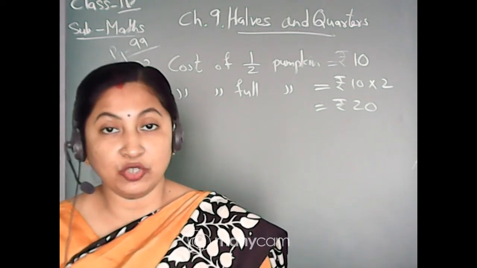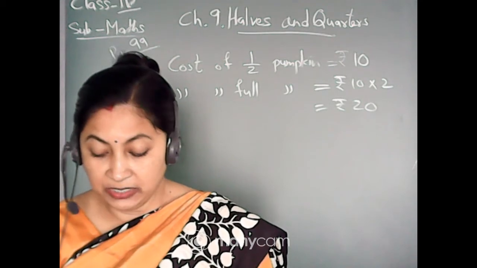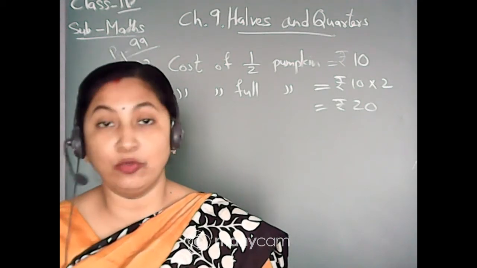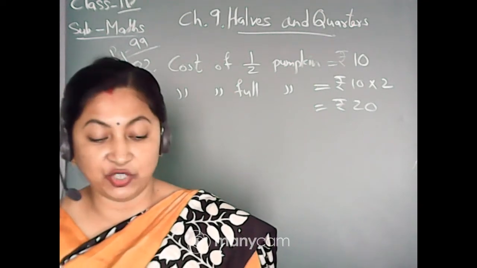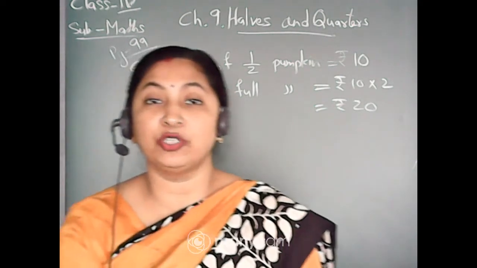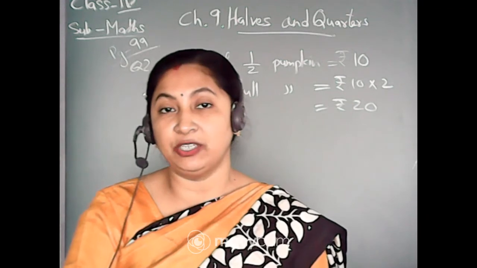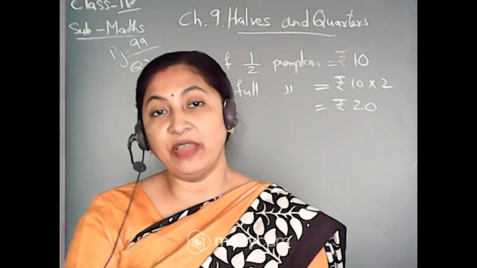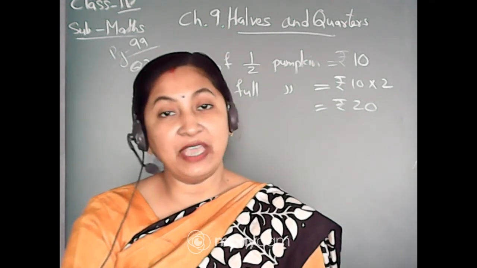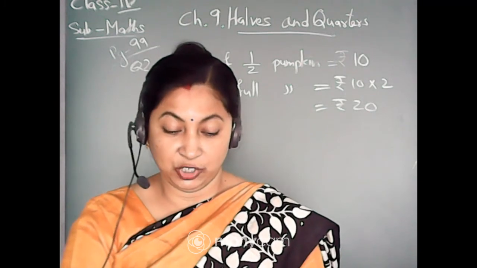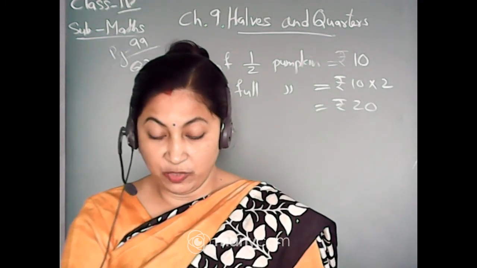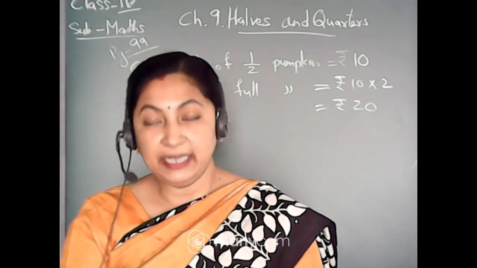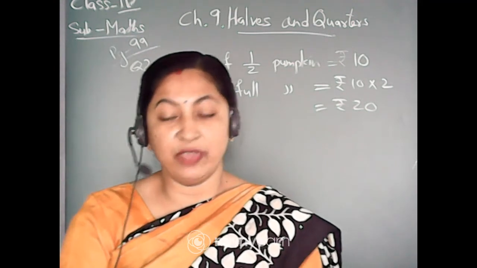See the first one, question number A. How much does half kg of tomatoes cost? Now you have to find out the cost of half kg tomato. Here it is given the cost of 1 kg tomato is rupees 8, isn't it? So orally only you can find it out. The cost of half kg tomato will be how much? Write in the chat box. How much will the cost of half kg tomato be? Exactly, it will be 4.